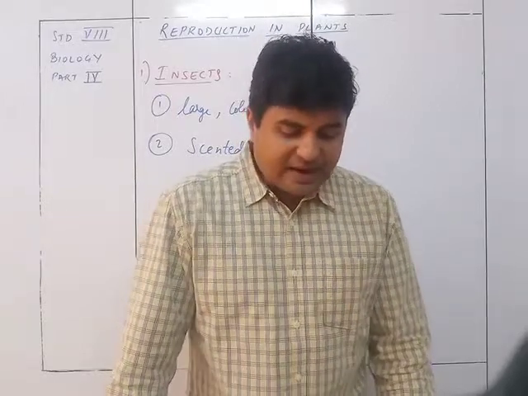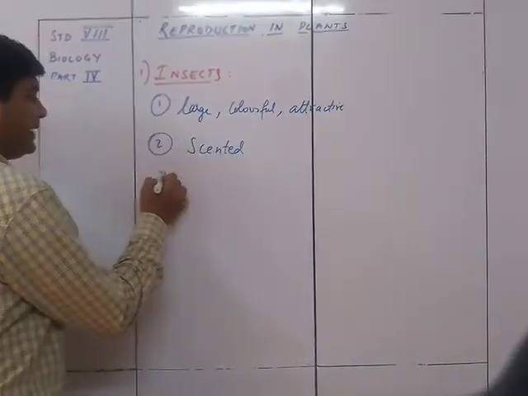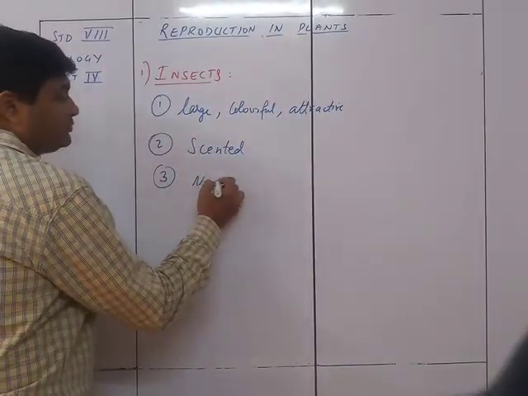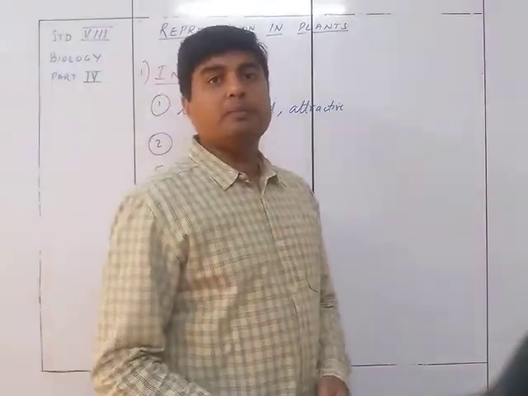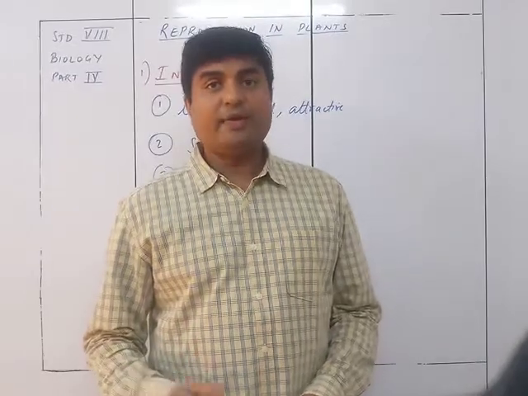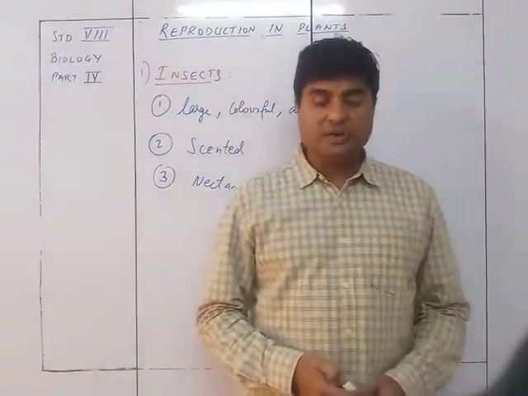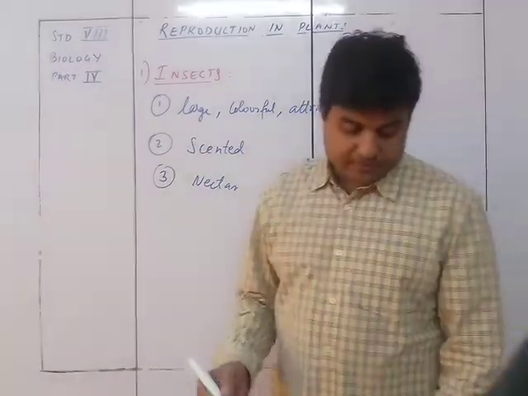Third, these contain nectar as food for insects. So they have nectar so that they attract the insect to come to them to collect the food. So nectar is a food for the insects. That is how the plants are attracting the insects towards them.